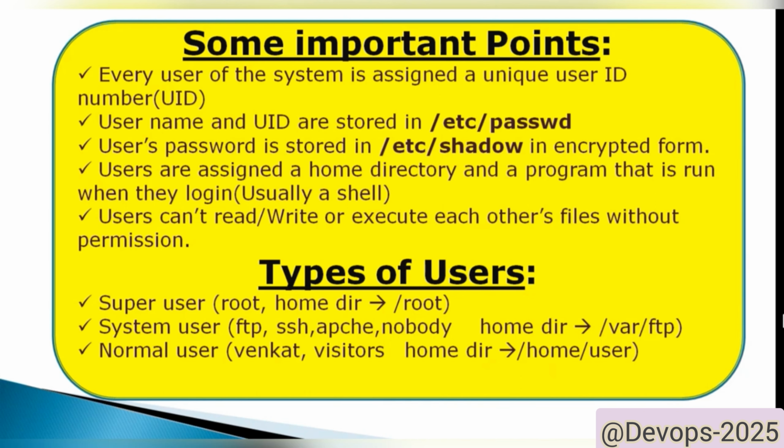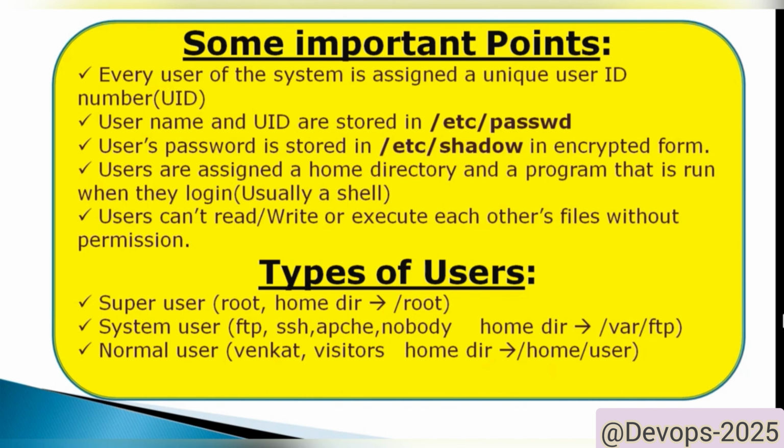System users are the users created by software or applications. For example, if we install Apache, an Apache user will be created. These kinds of users are known as system users. Examples: FTP, SSH, Apache, nobody. All of these are created by the system or software. Normal users are the users created by the root user. They are normal users like Venkat, Suresh, and so on. Only the root user has the permission to create or remove users.